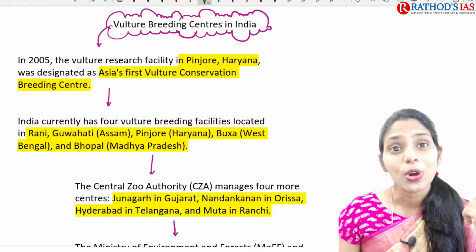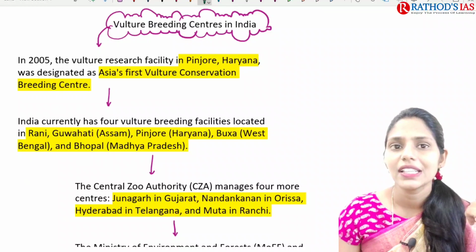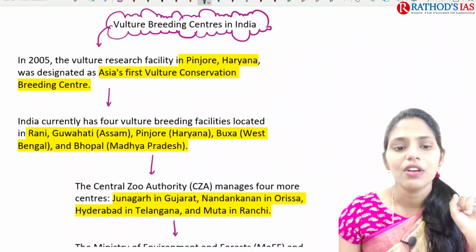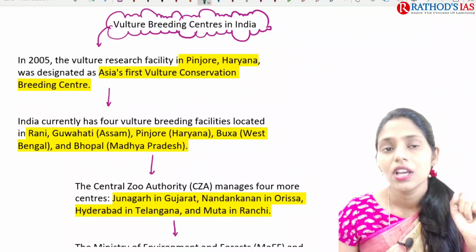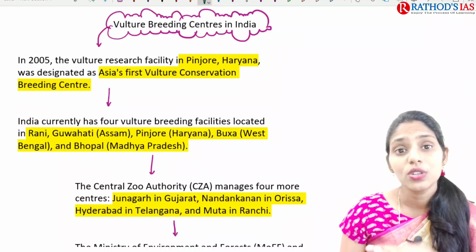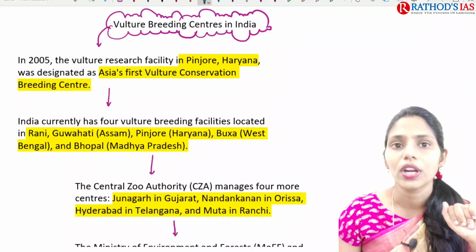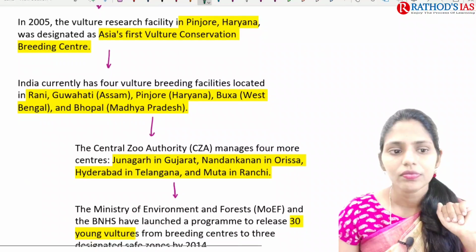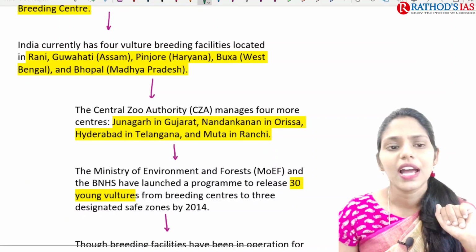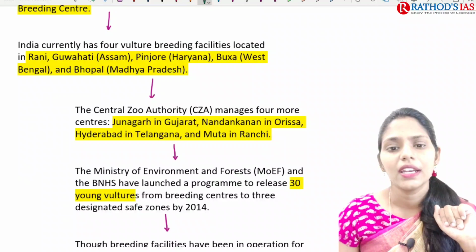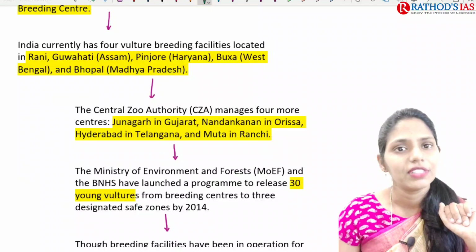So now let us try to talk about vulture breeding centers in India. As of now, we have 4 vulture breeding facilities. We started this in 2005, when we came with the first facility located in Pinjore in Haryana. Later on, we came with Rani in Guwahati, and we have Buksa in West Bengal.